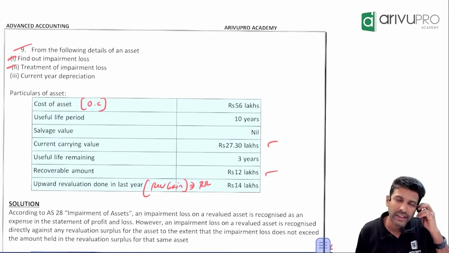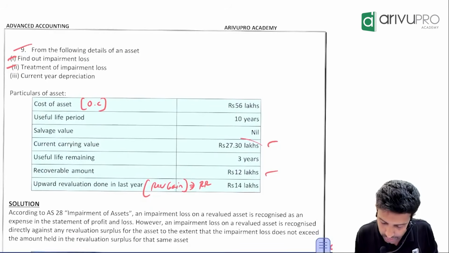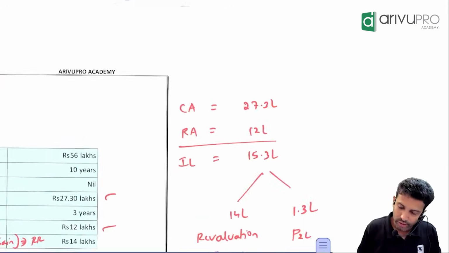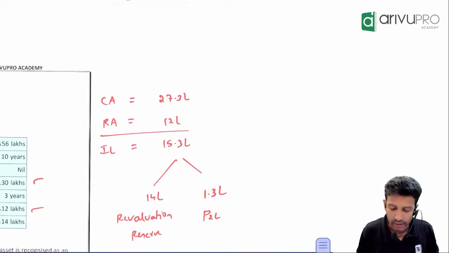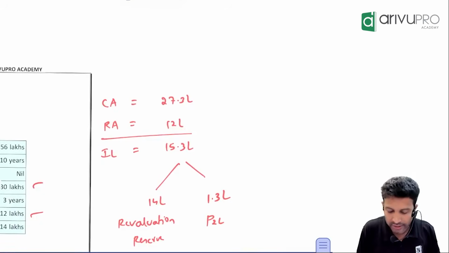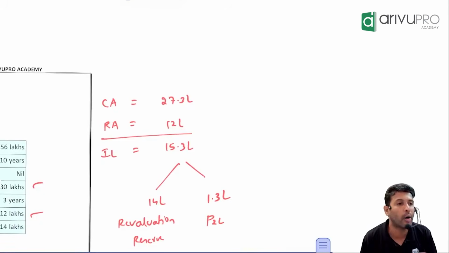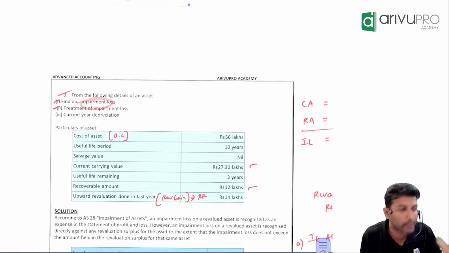What are the 2 things we need to calculate impairment loss? Carrying amount and recoverable amount. The carrying amount is 27.3 and the recoverable amount is 12 lakh. Is the carrying amount greater than the recoverable amount? Yes. By how much? 15.3 lakh. That is the impairment loss. So that's the first requirement: find out the impairment loss.